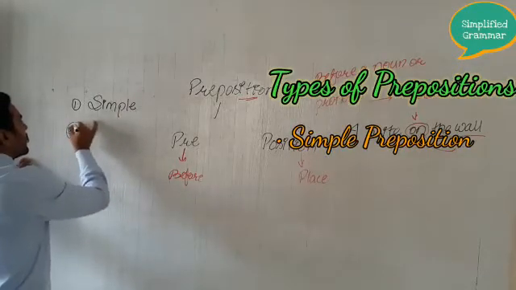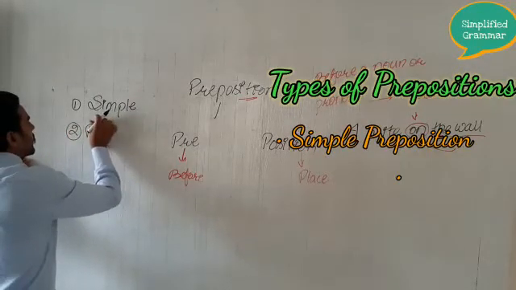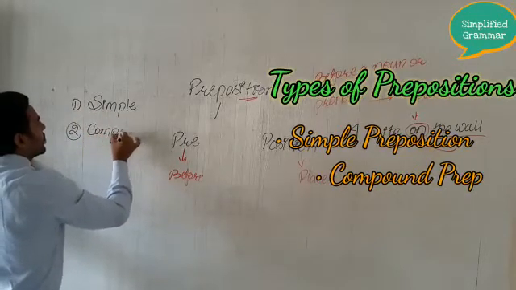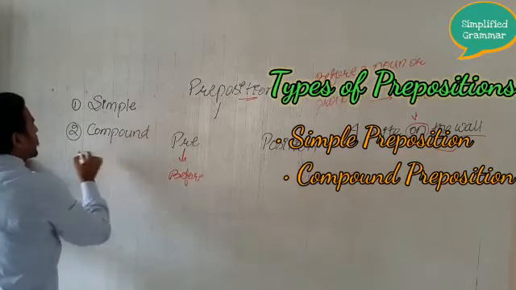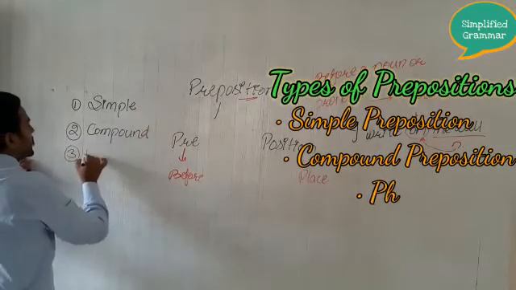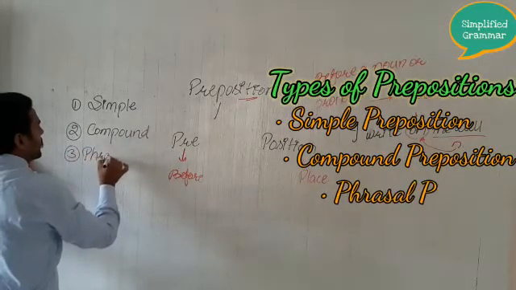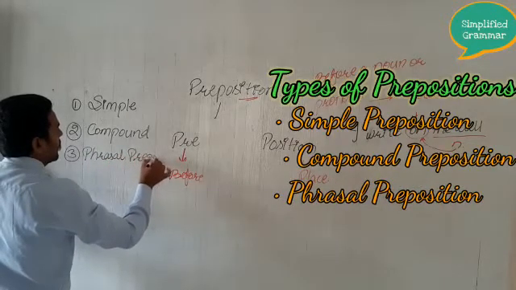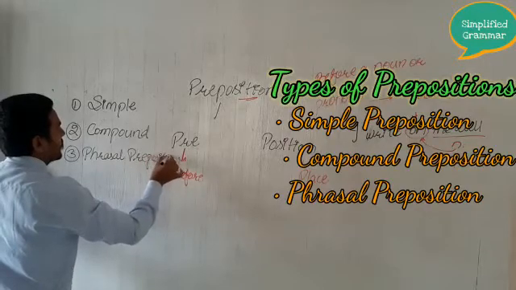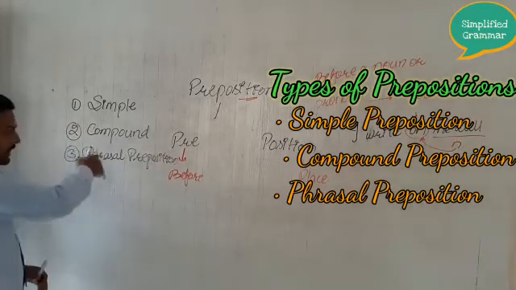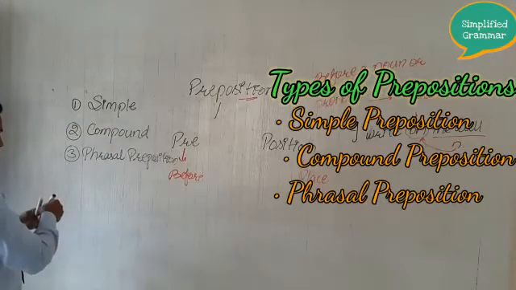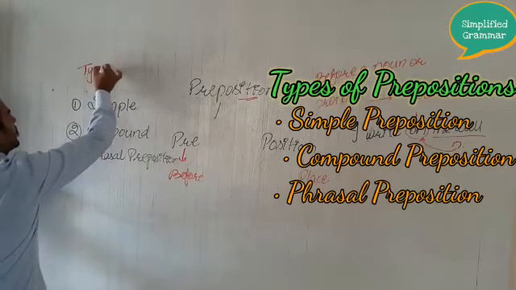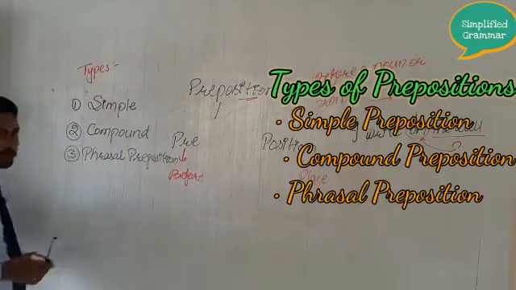Next one is compound preposition. And next one is phrasal preposition. So these are the three types of preposition.